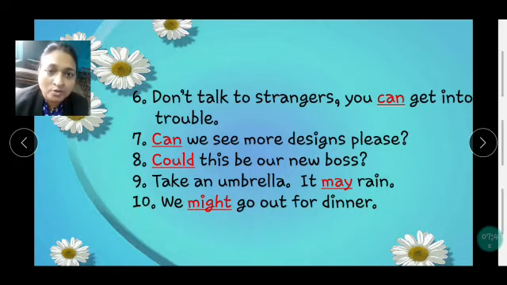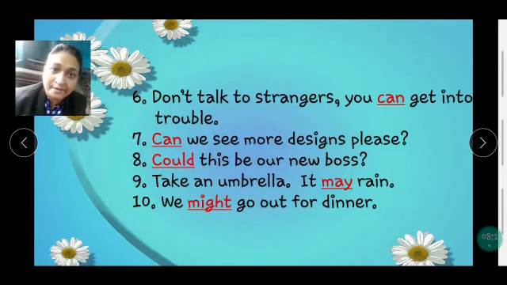Children, I just want to bring to your notice that whenever you're using modal verbs in the beginning, there will be a question mark at the end, because whenever we use modal verbs in the beginning, they are considered interrogative sentences. In the previous exercise, we saw how we were making a simple sentence into an interrogative sentence. So we have picked up the modals in the beginning, like can, could.